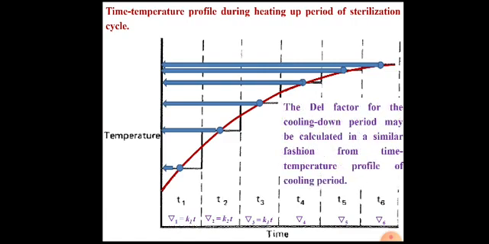Using a similar graph for the cooling down period, we can calculate the Del factor for the cooling down period using the same approach and the same time temperature profile. It will be called Del cooling. Now we have Del heating and Del cooling.